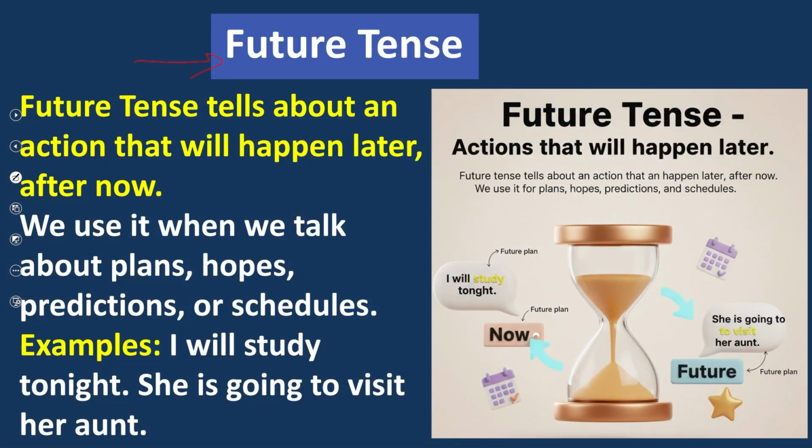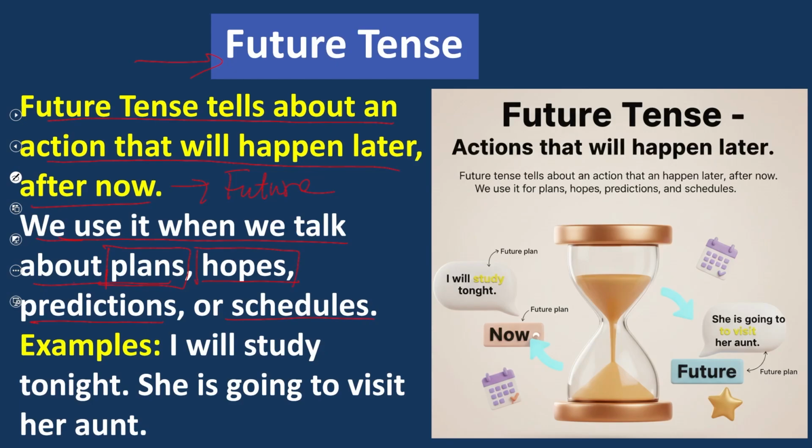What is future tense? After understanding the basic definition of tense, now we are going to discuss future tense. Future tense tells about an action that will happen later, after now, in future. We use it when we talk about plans, hopes, predictions, or schedules. So, this is the reason we use future tense when we talk about plans. Plans are the things which will occur in the coming time, in future.